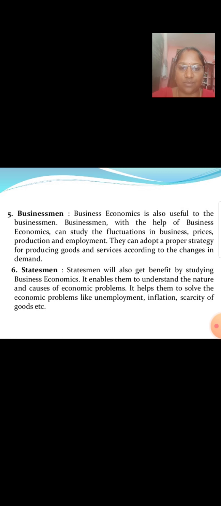Statesmen. Statesmen will also get benefit by studying business economics. It enables them to understand the nature and causes of economic problems. It helps them to solve the economic problems like unemployment, inflation, scarcity of goods, etc.